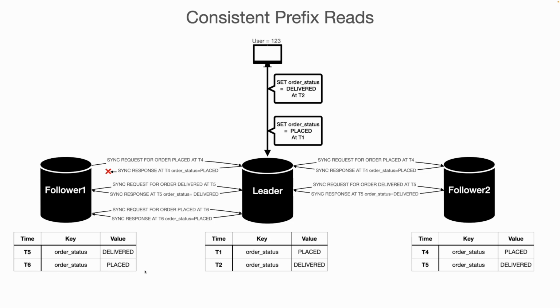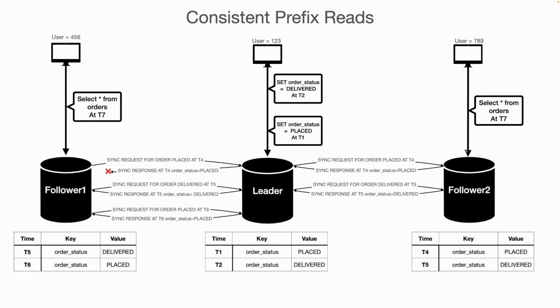Now the problem here is that follower 1 wrote the order status in the wrong sequence compared to the leader. The leader first inserted order status equal to placed, then delivered, and follower 1 inserted first delivered then placed. If a client makes a request to get the value of order status, we will serve it in the wrong sequence. Follower 2 will respond in the right sequence. Now how to resolve this problem?